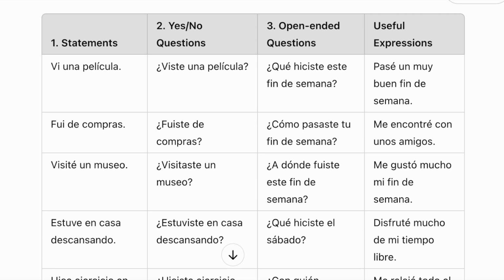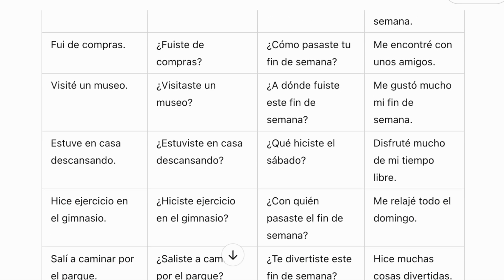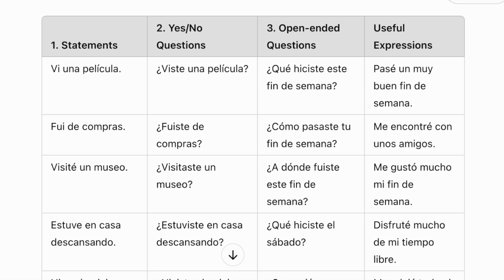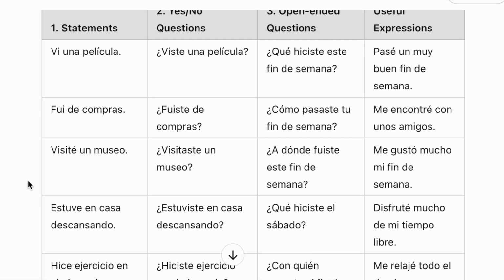So what I've done so far, and this is something you can replicate with ChatGPT, is ask for 10 statements about what I did over the weekend. And it's random. It's not what I really did, right? But it's just, so, vi una película, fui de compras, visité un museo, and everything like that, right? So I watched a movie, went shopping, did these 10 things.